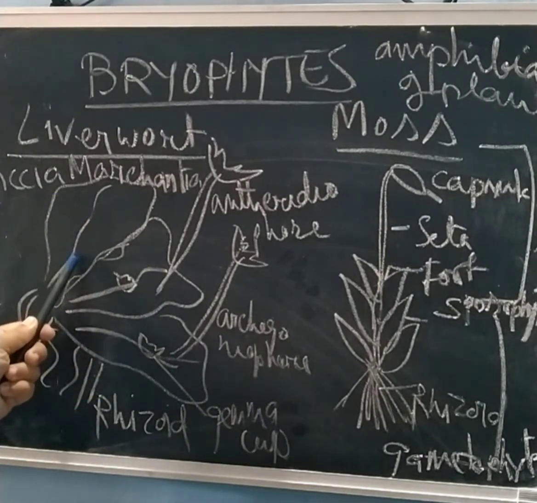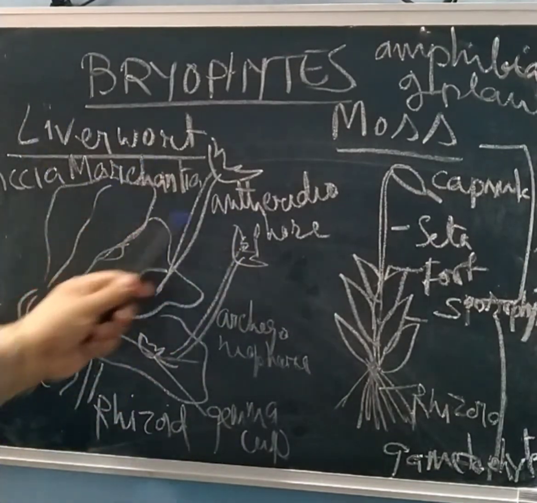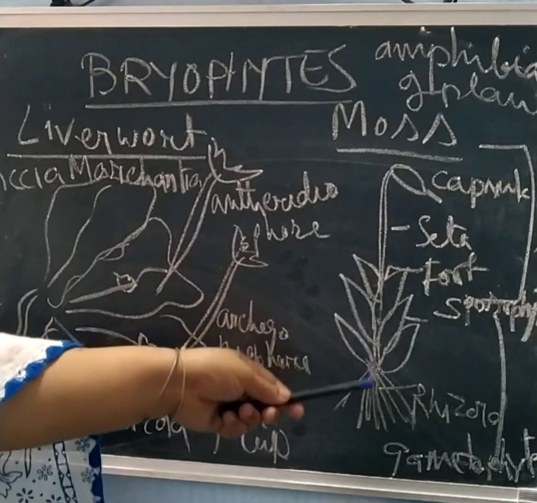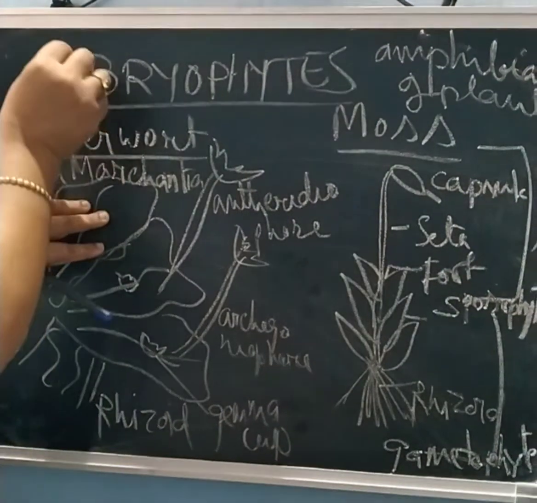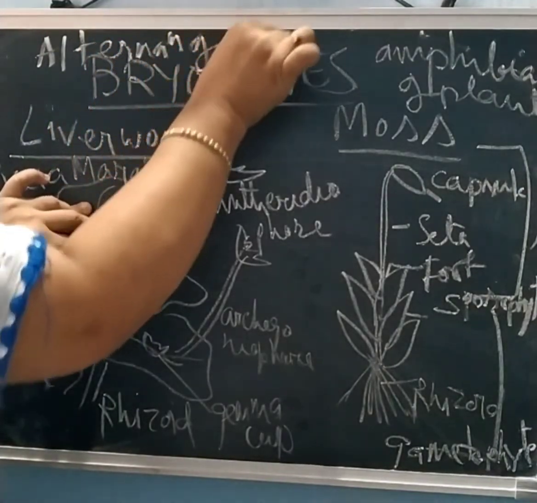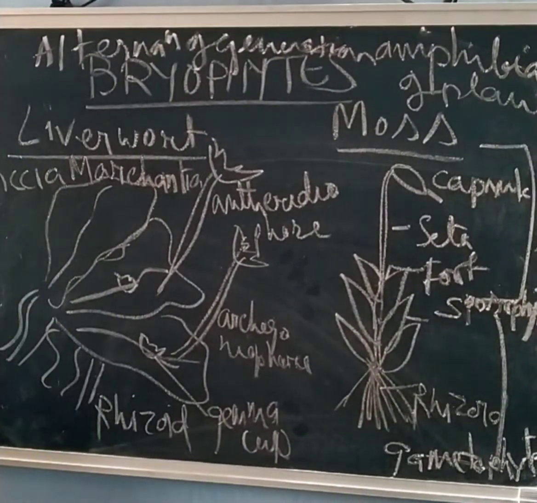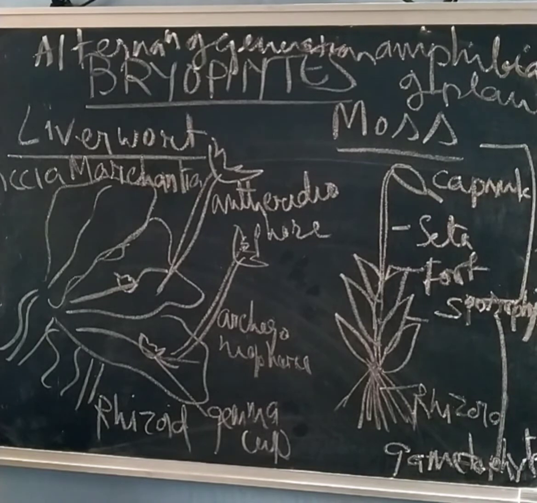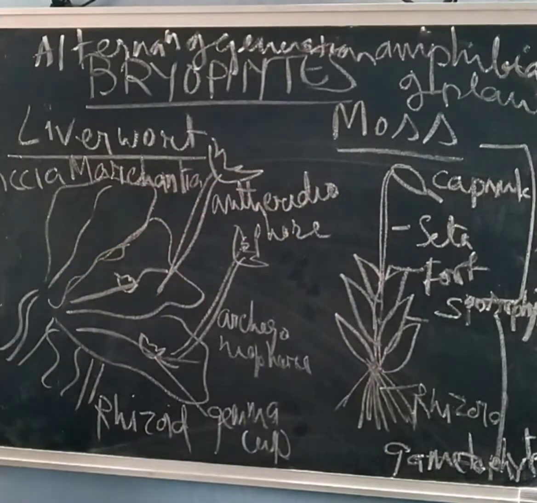This is the gametophyte, and this gametophyte bears the gametes. This is the liverwort and this is the moss. So gametes are borne in the gametophytic structure, and the spores are seen in the sporophytic structure. The gametophyte and sporophyte alternately represent the life cycle of a bryophyte, and that we call alternation of generations. Now if you come to reproduction, it is fertilization, and we will discuss the differences in liverwort and moss, as they are different.